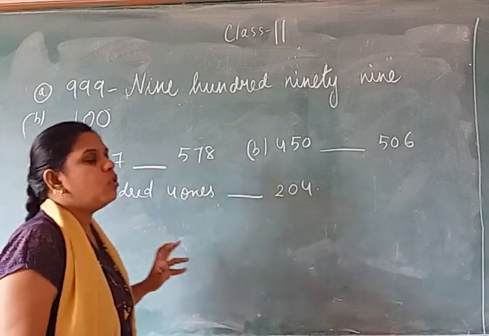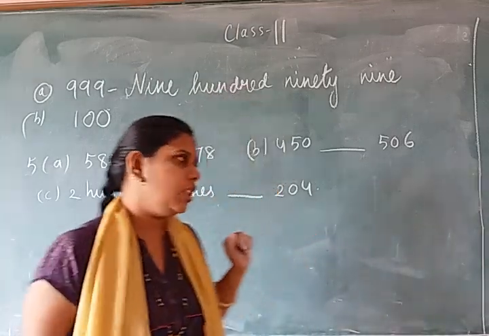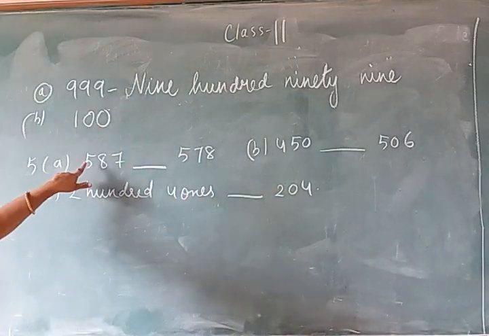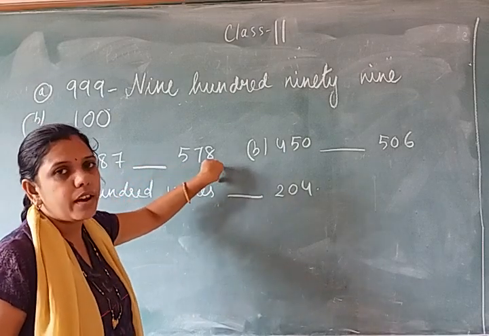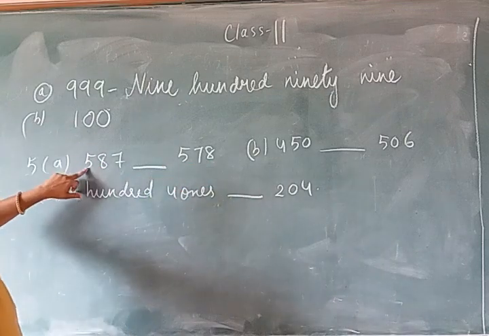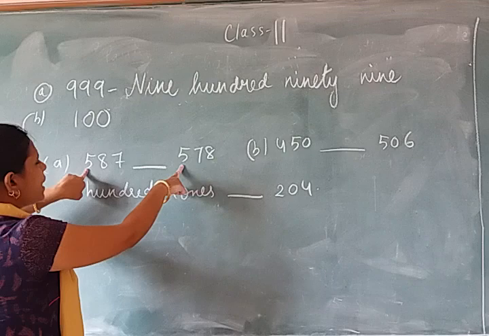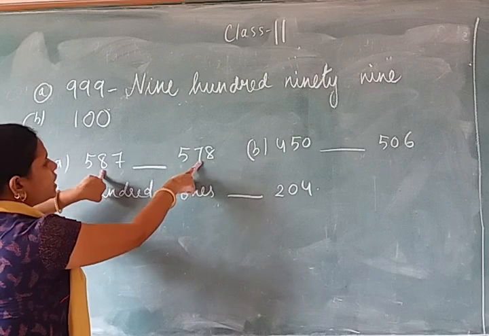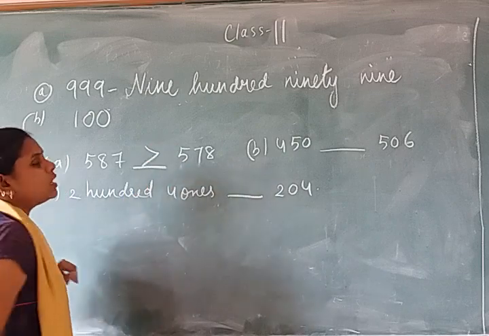Either equal to, or less than, or greater than. So see what the numbers given at A are. 587, 578. So let's start comparing from the 100 place digit. The 100 place digit is 5, both are the same. So let's move to comparing the next, tens place digit, 8 and 7. So 8 is greater, 7 is smaller, so this number is greater.